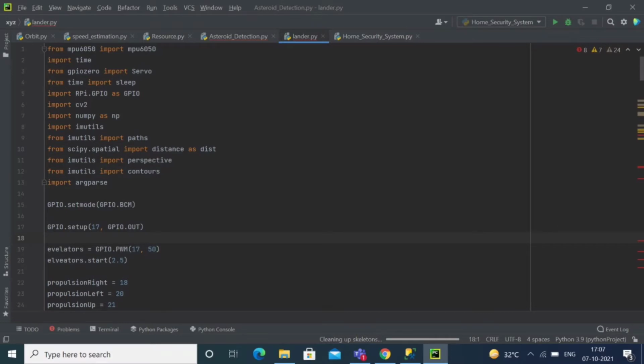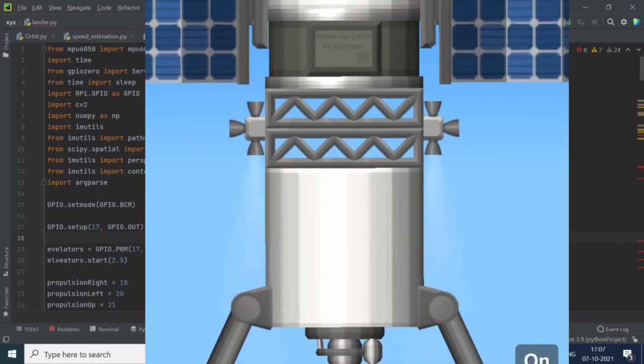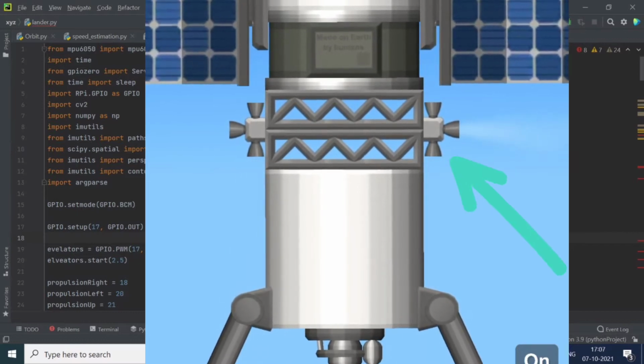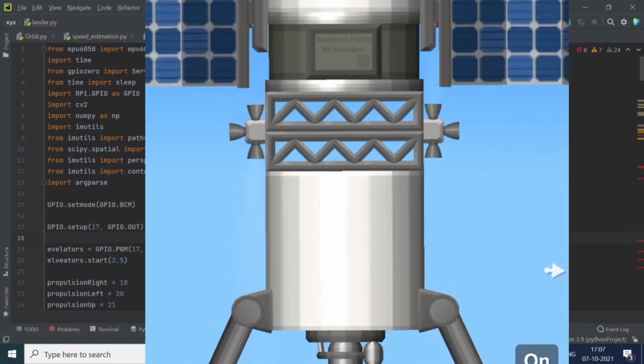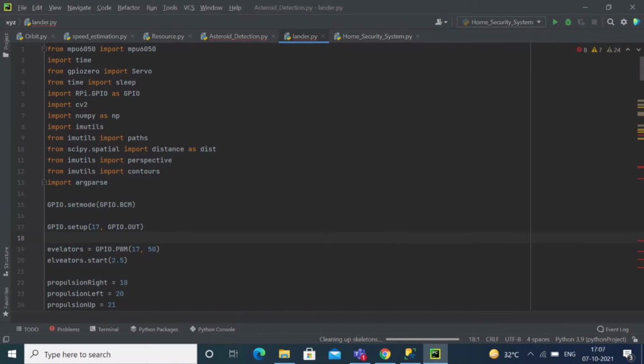So lander.py self-levels the satellite if it is imbalanced by the lost connection. It will use the elevators as well as the thrust to balance itself with the help of the gyroscope as well as the RCS thruster, the left and the right. After that, the CV2 library, NumPy, as well as machine learning algorithms will come into play to find a flat surface and the landing area.